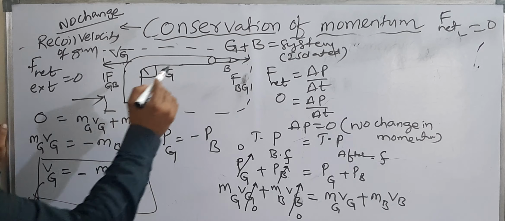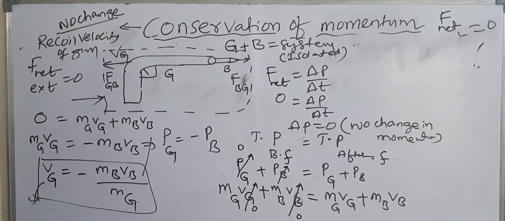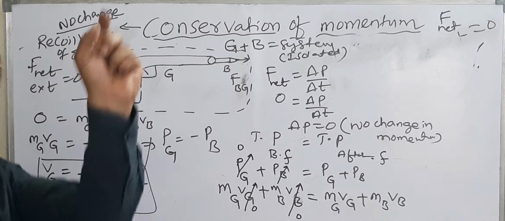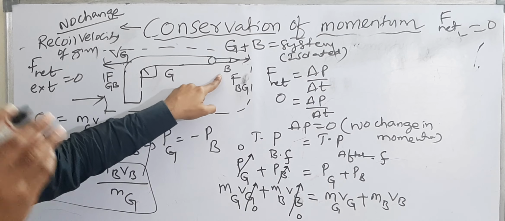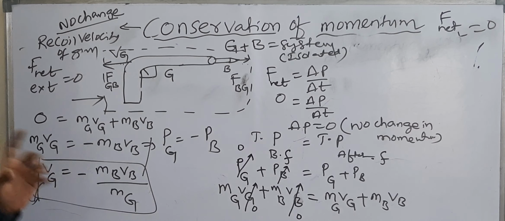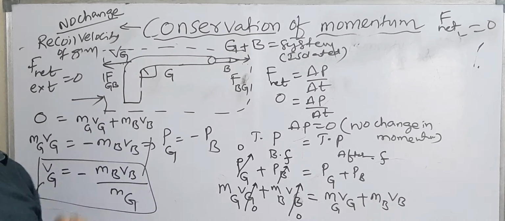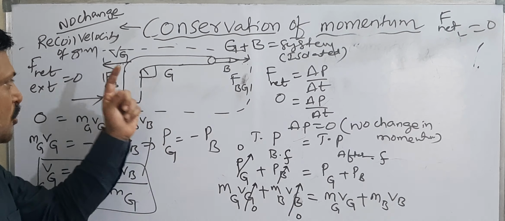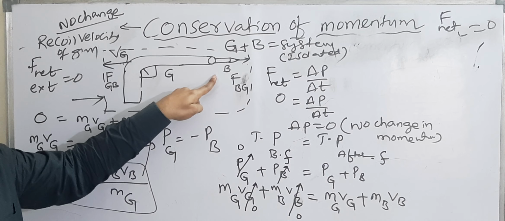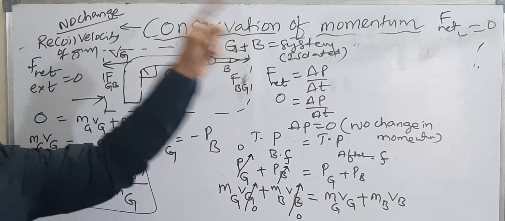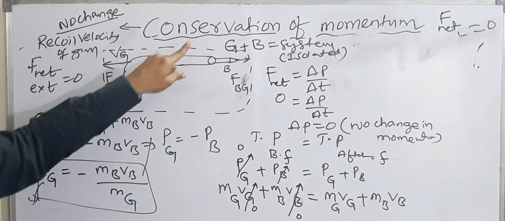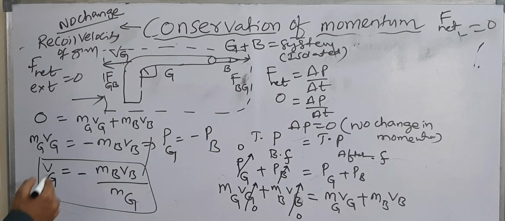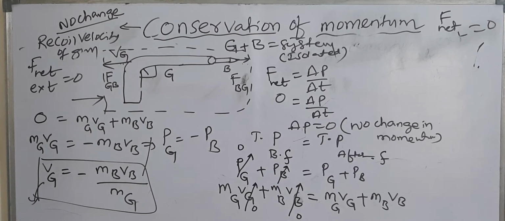Suppose the question is in terms of velocity: whose velocity is greater, bullet or gun? Bullet velocity is greater, because its mass is small. Next, whose momentum is greater, bullet or gun? Both have the same momentum. Momentum of gun and momentum of bullet are equal in magnitude but opposite in direction. Then only conservation of momentum holds good. So momenta are the same, velocities are different, masses are different. So this is the formula for finding the recoil velocity of gun.